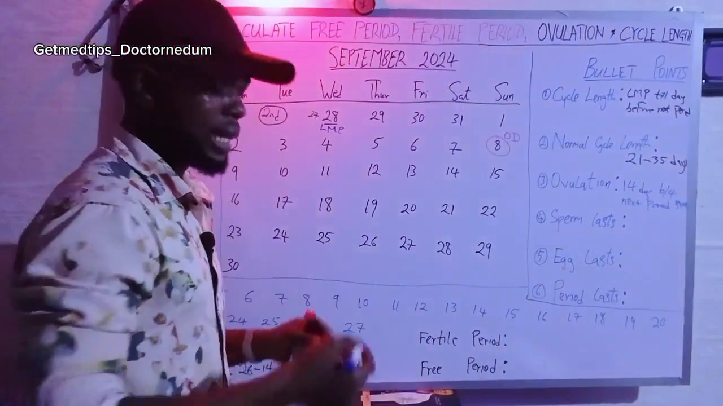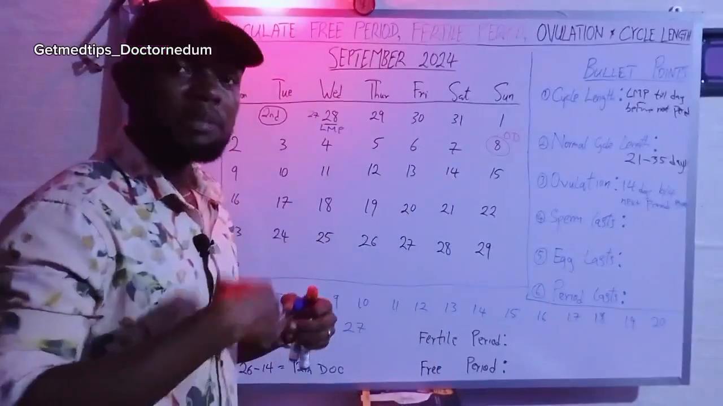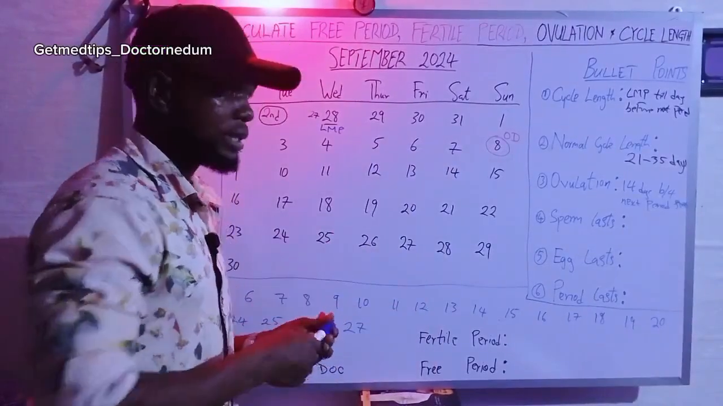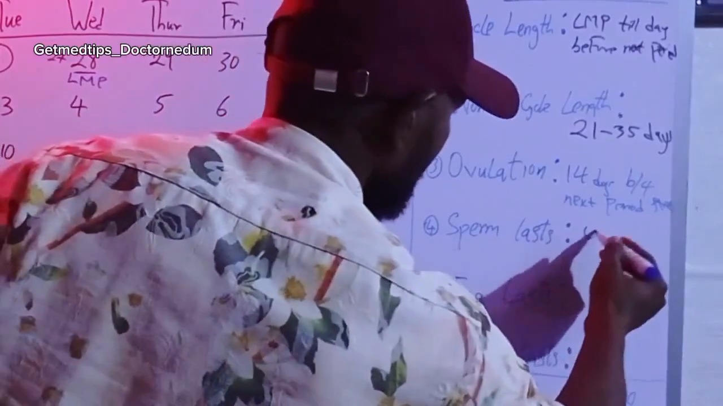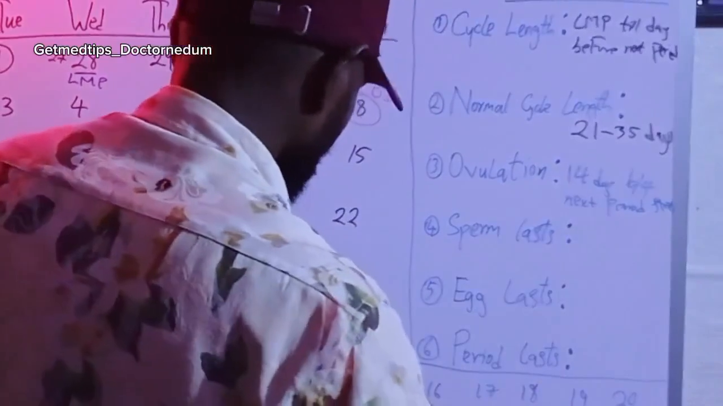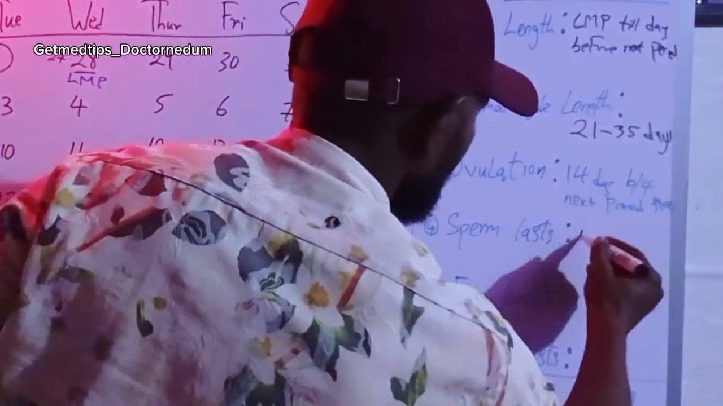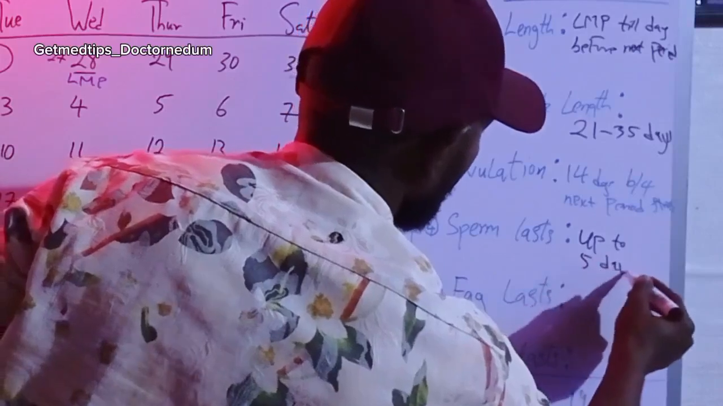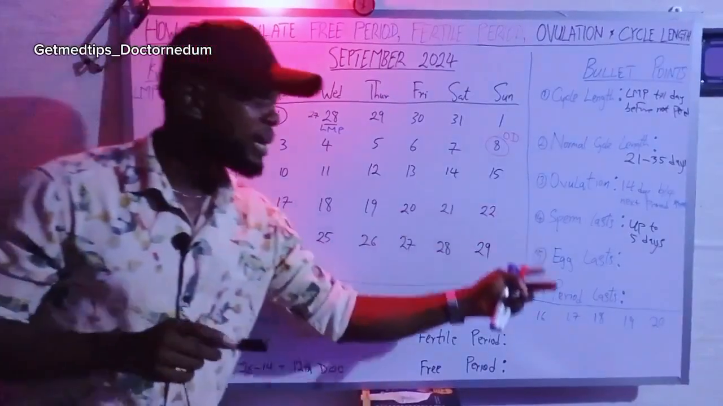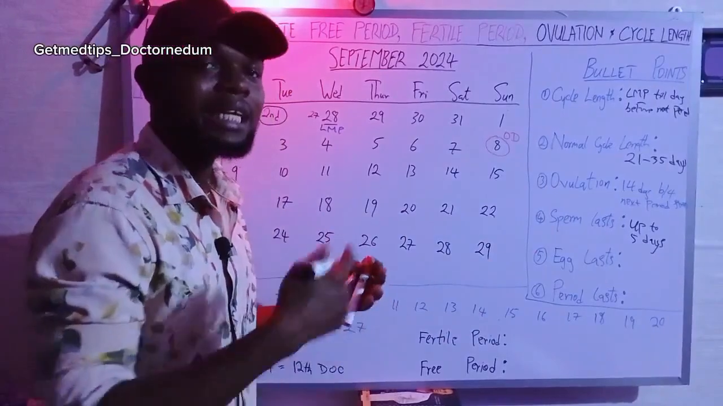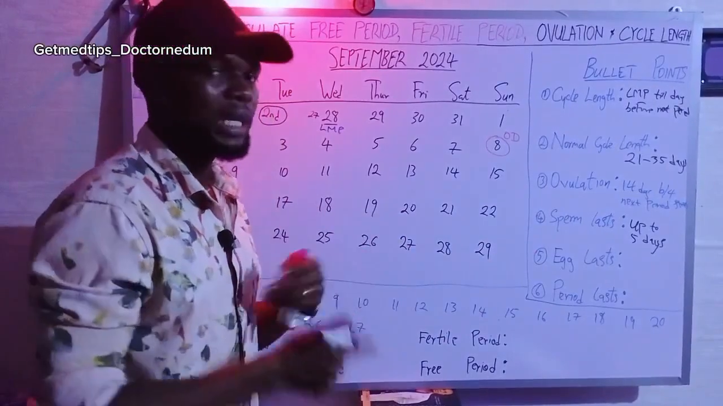For how long does it last? So in a woman, the male sperm, healthy sperm, can last up to 5 days. Let's differentiate this. Up to 5 days. So the male sperm can last up to 5 days in the woman's body and still fertilize any egg that's being released within those 5 days.